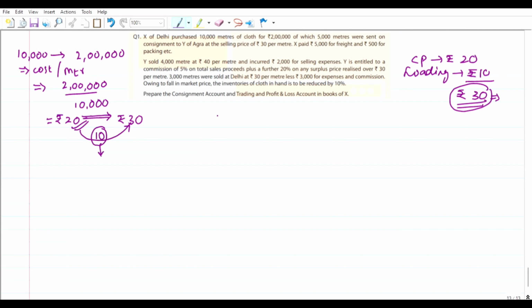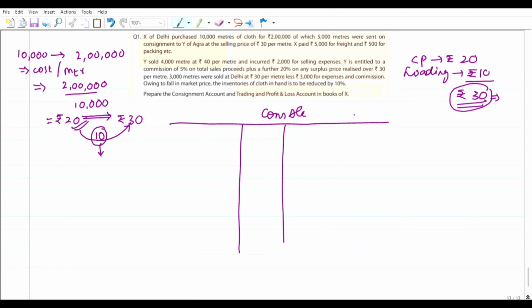Before going to this problem, let me explain one thing. If this is the consignment account and the problem is of invoice price, then we are going to prepare it like this. Based on this invoice price, we can calculate abnormal loss also.